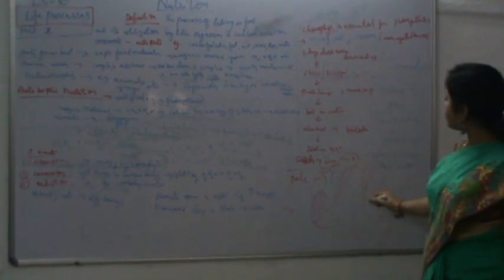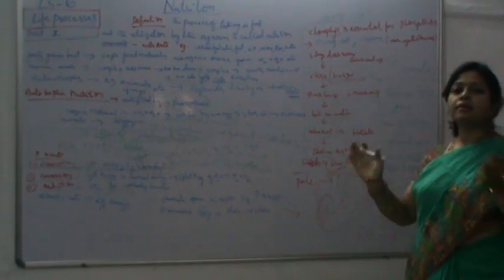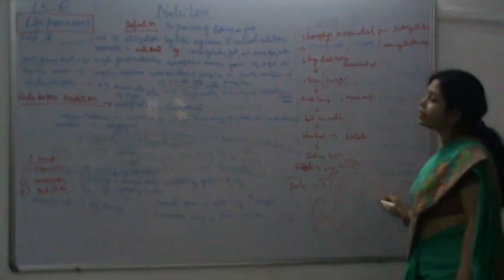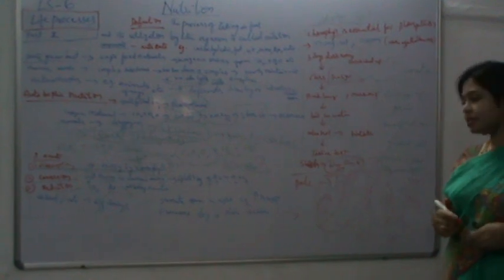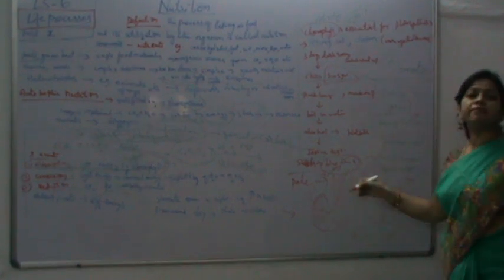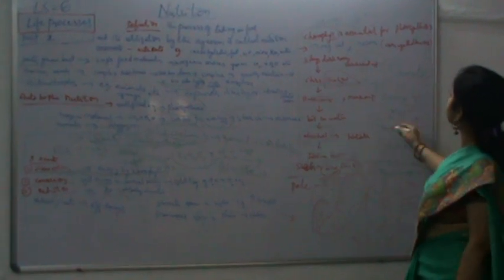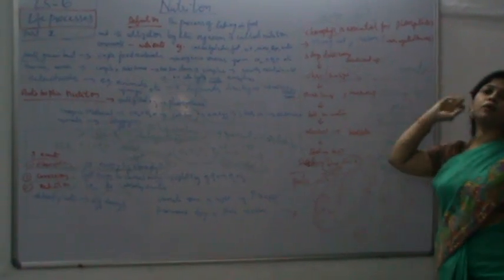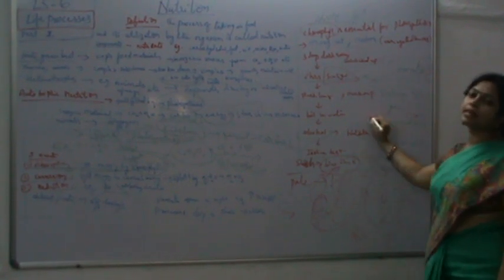Again, when they become flaccid, or the movement of the water and minerals is out from the guard cells, they become flaccid, shrinking. So that makes the stoma close. The day and night opening and closing of this stoma makes possible the exchange of gases in the plant. The exchange of gases plus the transpiration takes place with the stomata only. During the daytime, because of the sunlight, the transpiration pull takes place, and the absorbed water has to continuously move out into the environment. The moving of the water molecules from the leaf surface to the atmosphere is called transpiration.